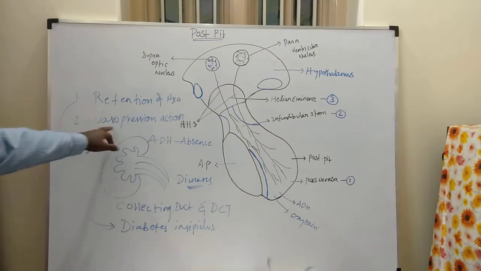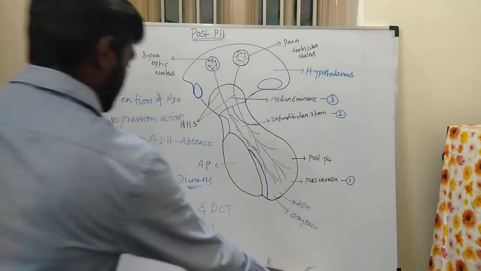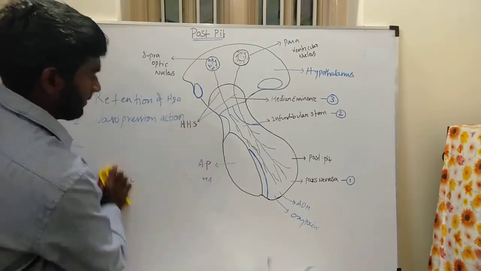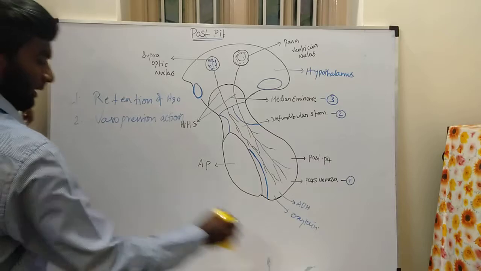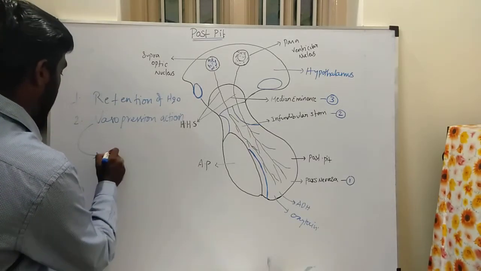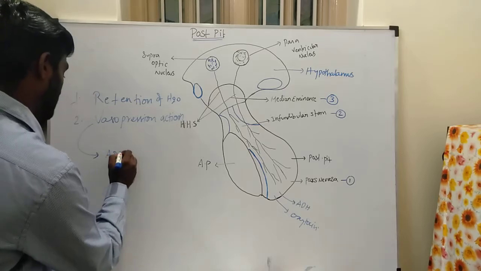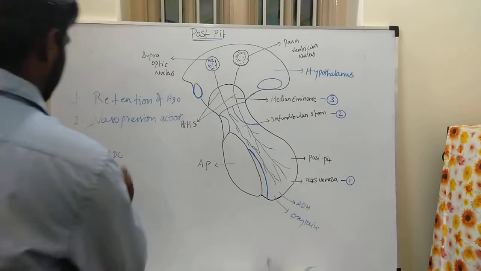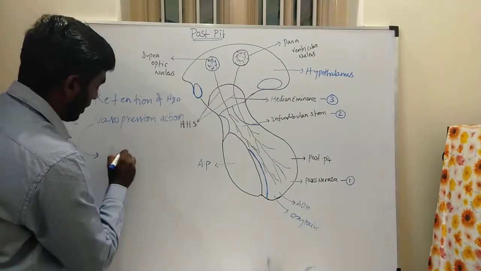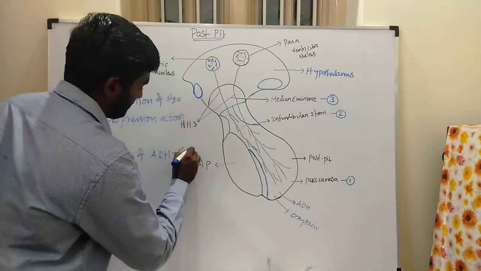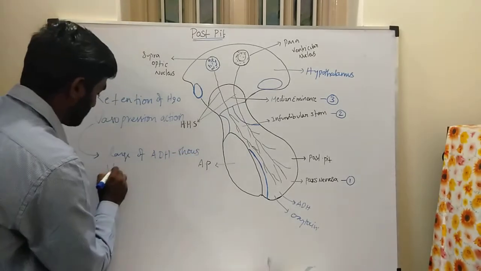Next is the vasopressor action. In the vasopressor action, a large amount of ADH shows vasoconstriction.